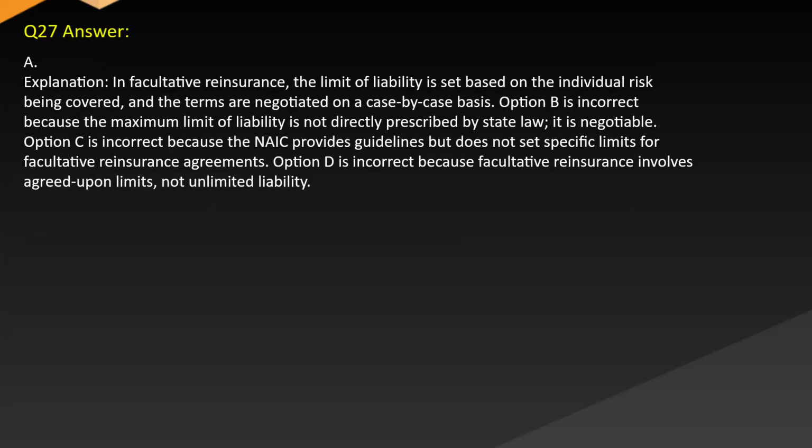Answer: A. Explanation: In facultative reinsurance, the limit of liability is set based on the individual risk being covered, and the terms are negotiated on a case-by-case basis. Option B is incorrect because the maximum limit of liability is not directly prescribed by state law. It is negotiable. Option C is incorrect because the NAIC provides guidelines but does not set specific limits for facultative reinsurance agreements. Option D is incorrect because facultative reinsurance involves agreed-upon limits, not unlimited liability.